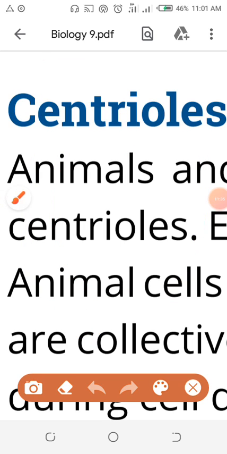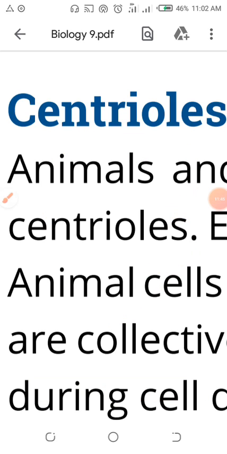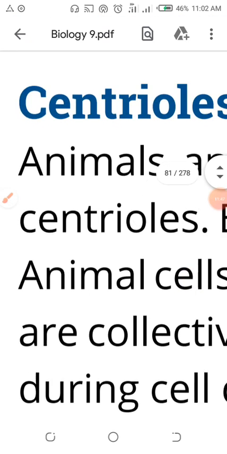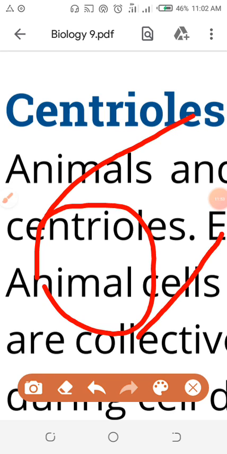I go back to the centriole structure. The centriole structure consists of how many tubes? You forgot? I will recall once again: the 9 tubes. 1, 2, 3. You are just confused about the cylinder. This is the cylinder. I am talking about one cylinder, meaning one centriole. It consists of 9 tubes. 1, 2, 3, 4, 5, 6, 7, 8, 9. The 9 tubes, and each tube further consists of 3.